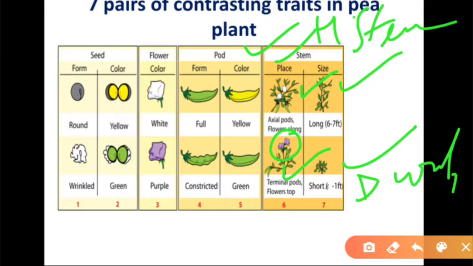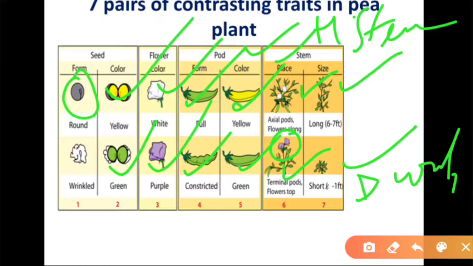Third character is color of fruit, that is yellow fruit and green fruit. Then the form of fruit, they are smooth or full fruit and constricted fruit. Then color of flower, white color and purple color. Then color of seed, yellow seed and green seed. Then shape of the seed, this is the round seed, and here is a constricted seed, that is a wrinkled seed. It is also called wrinkled seeds.